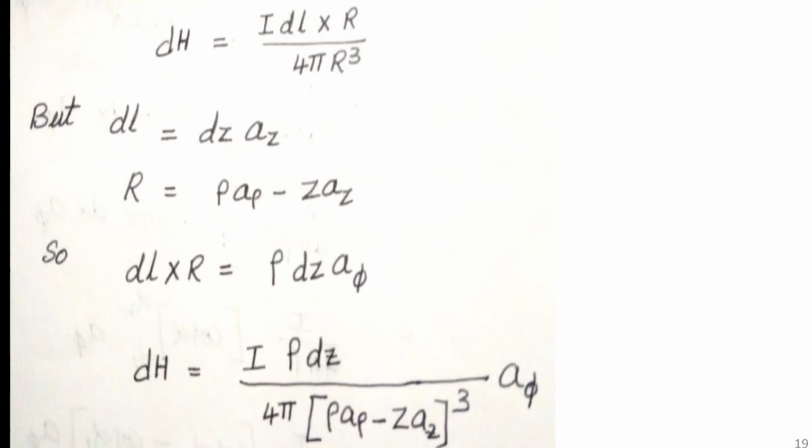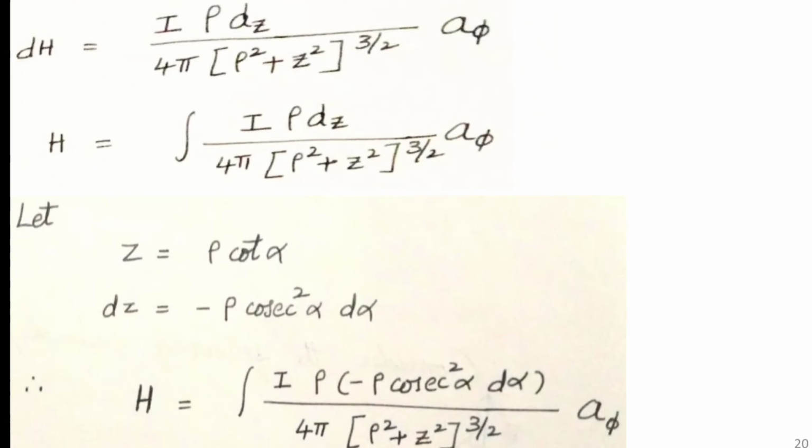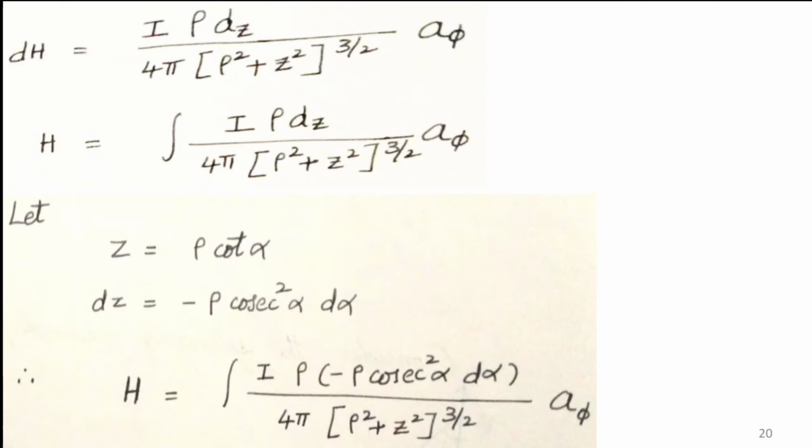This is the final equation. Now, dH is equal to I rho dz divided by 4 pi, rho square plus z square whole power 3 by 2, into a_phi. We have just rewritten the cube as power 3 by 2, so there is no change in this equation.